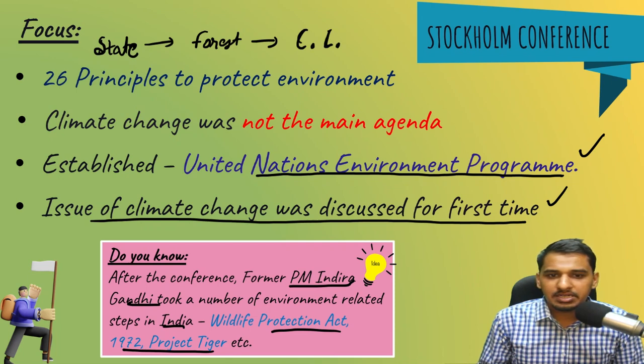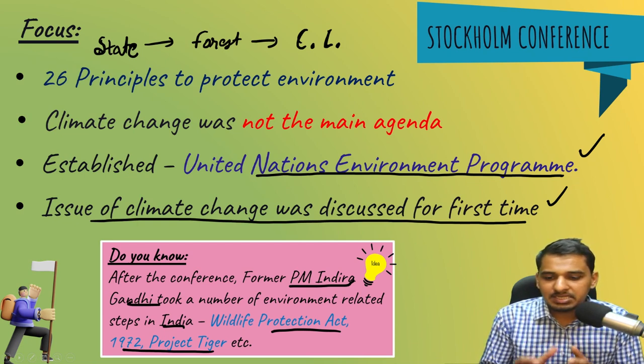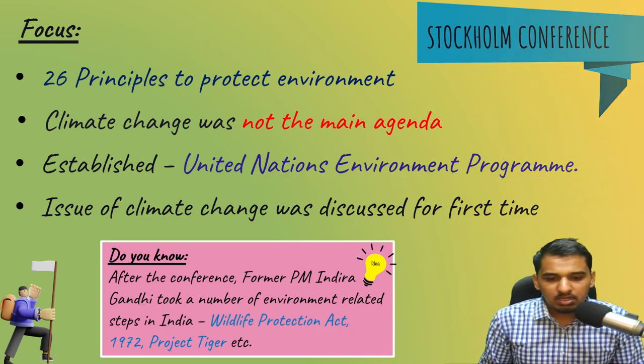This was another step taken to protect the forest in a better manner. So many steps were taken by then Prime Minister Indira Gandhi ji to protect the environment.